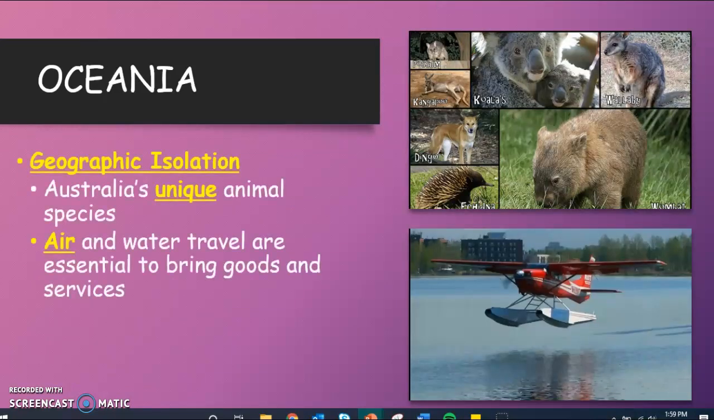Now, some other characteristics of Oceania, they are very isolated. For example, if you look at Australia, Australia has a lot of weird animals. Why is that? It's because Australia and New Zealand, which also has kind of funky animals, are isolated geographically from the rest of the world. So they have very different animals than other parts of the world because obviously the animals, unless they can swim, can't really get to other parts of the world. As a result of all of this, air and water travel are essential to bring goods and services, especially when we talk about those Pacific Islands that are out there and isolated all on their own. So that's where air and water travel, boats, canoes, or even motorboats are going to be useful.